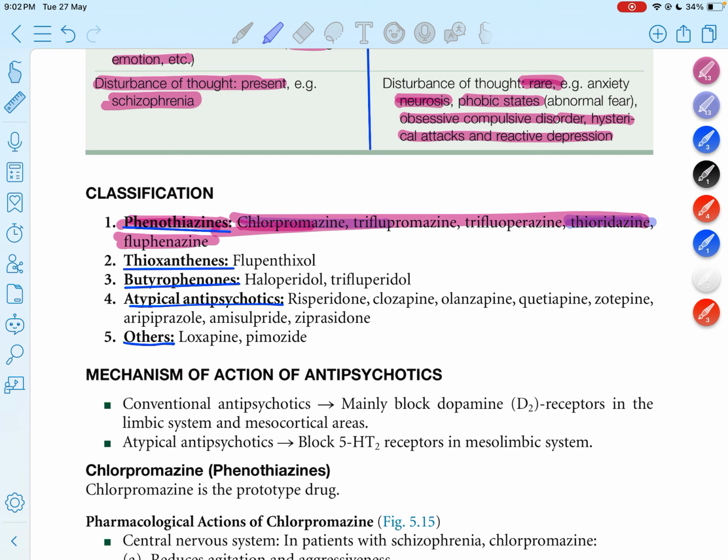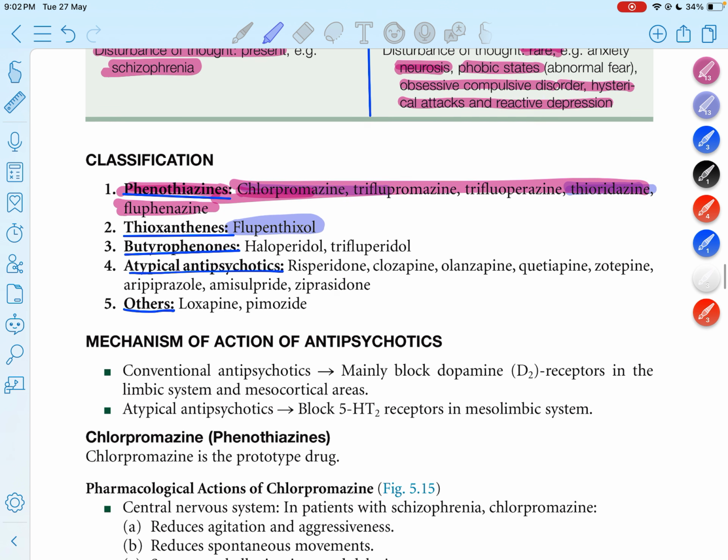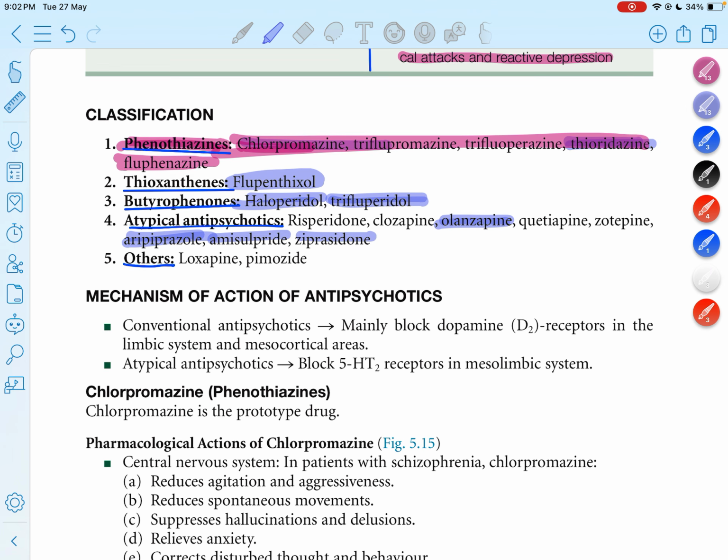In the thioxanthenes there is only one drug, flupentixol. In the butyrophenones there is haloperidol and trifluperidol. The atypical antipsychotic drugs include risperidone, clozapine, olanzapine, zotepine, amisulpride, and aripiprazole.